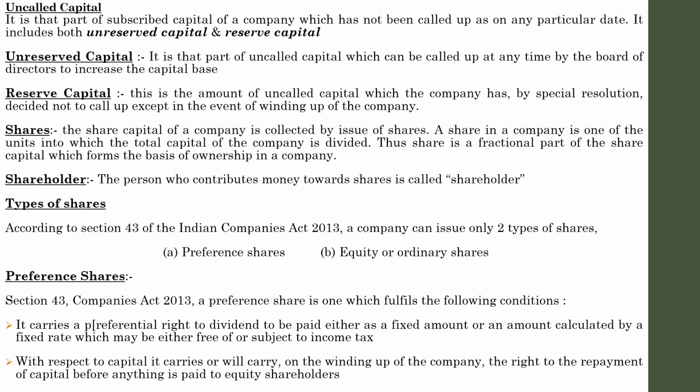Even if you saw a rate along with equity share capital, the payment will be made only after settling the requirements of the preference shareholders. And not only that, after meeting the preference shareholders, it will be paid to the equity shareholders only if there are sufficient profits. That is the concept with regard to preference shares and equity shares.